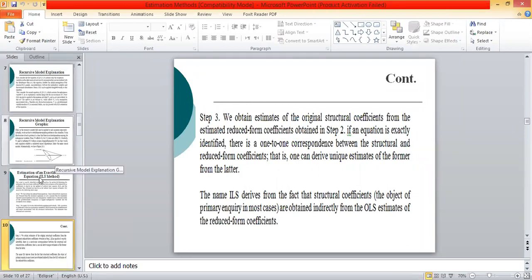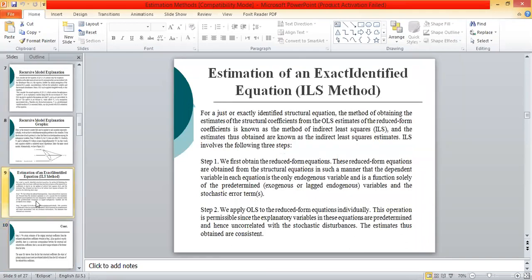Next is the estimation of an exactly identified equation by the application of ILS. As we have discussed from the first day, in a system of equations, we cannot estimate any of the equations by applying OLS. If we estimate any equation by applying OLS, the estimates will be biased and inconsistent.